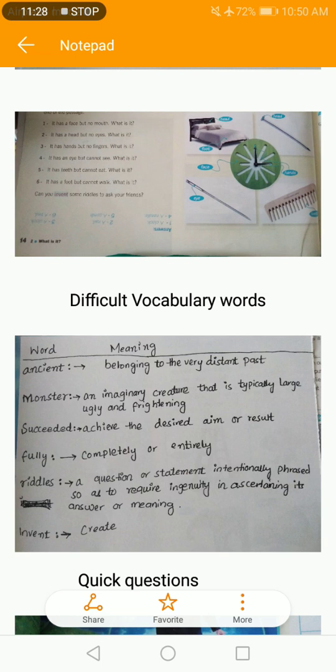Succeeded means to achieve something, or to achieve your desired aim or result. Fully means completely or entirely. Riddles are questions or statements intentionally phrased so as to require ingenuity in ascertaining the answer or meaning. These are pahelia, riddles. Invent means to create something.